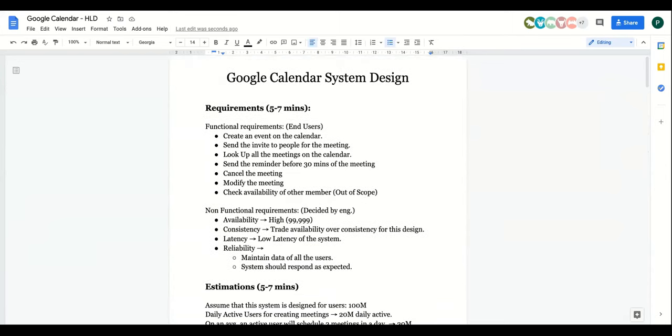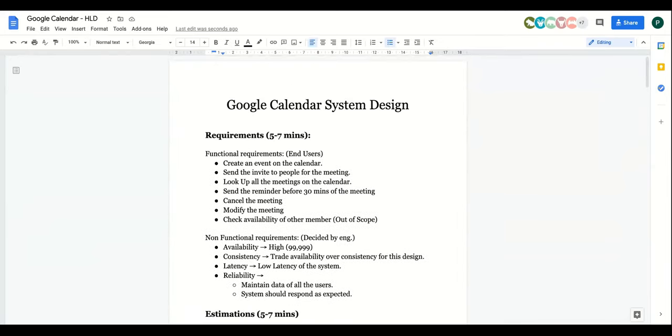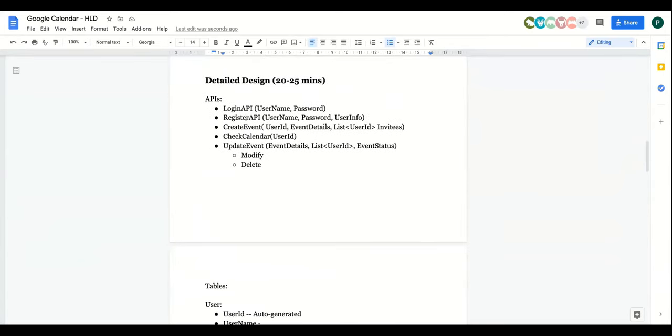So you have the event ID here. You know the create event API, correct? You know the event details. Let's go to our create event. You know the event details, and the list of user IDs with which I have to create, correct?